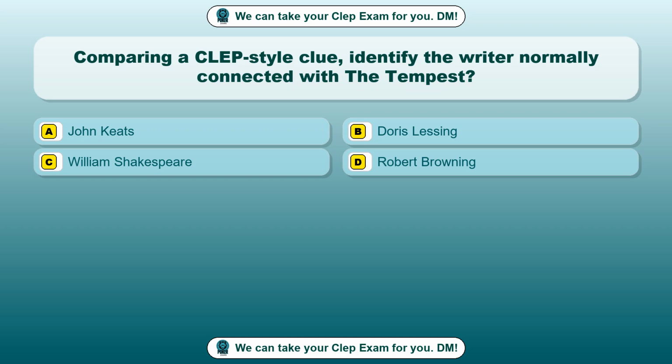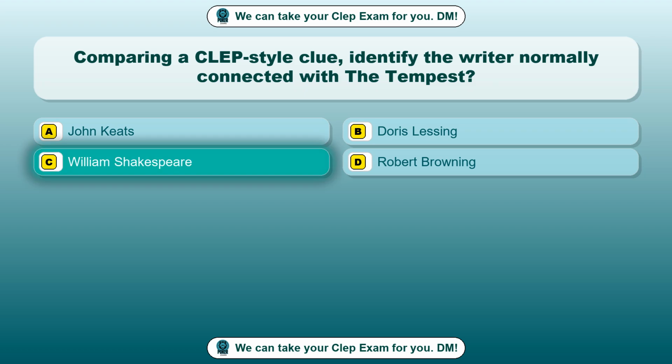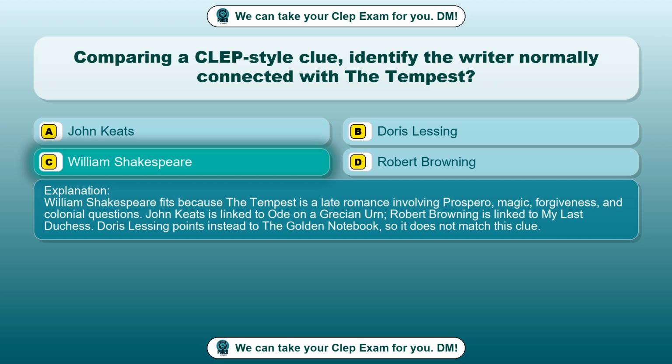Option A, John Keats. Option B, Doris Lessing. Option C, William Shakespeare. Option D, Robert Browning. The correct answer is option C, William Shakespeare. William Shakespeare fits because The Tempest is a late romance involving Prospero, magic, forgiveness, and colonial questions.